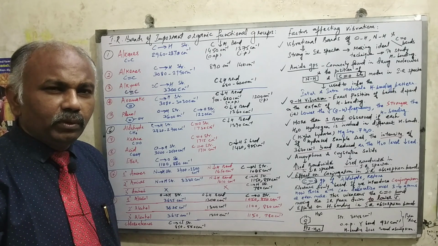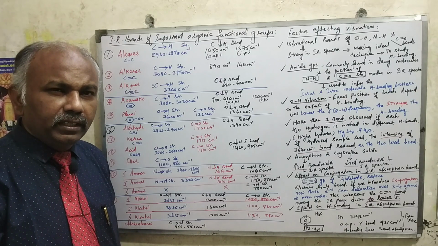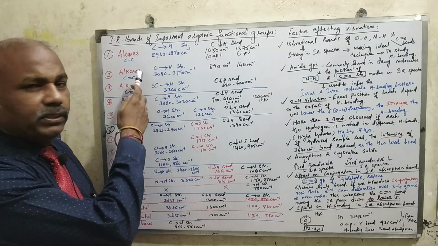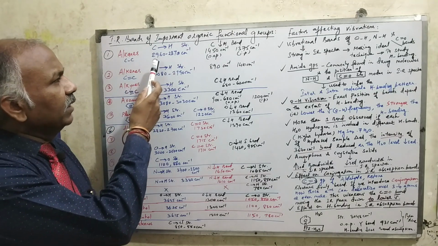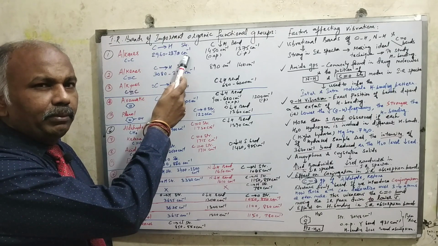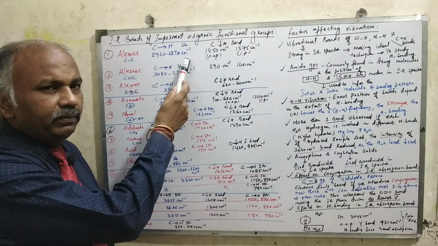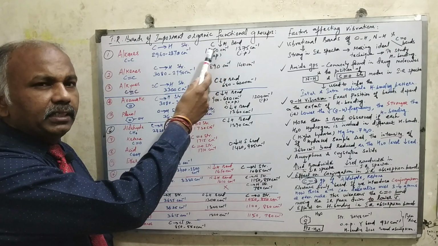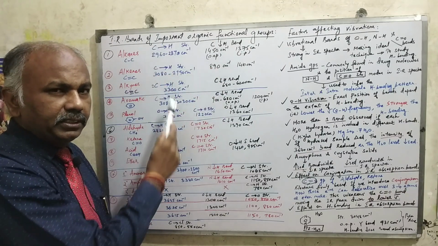So today I am going to discuss the topic on various important organic bands of functional groups in IR spectra. First of all, we should compare different groups also here. The first one is alkanes. The alkanes are having the carbon-hydrogen stretching vibration. CH stretching vibration will be coming at 2960 to 2870 centimeter inverse, whereas the CH bending vibration will be coming at 1450 centimeter inverse, especially the outer plane bending vibration.